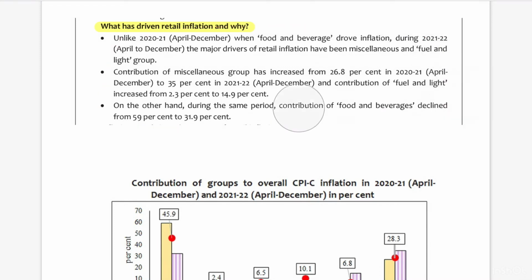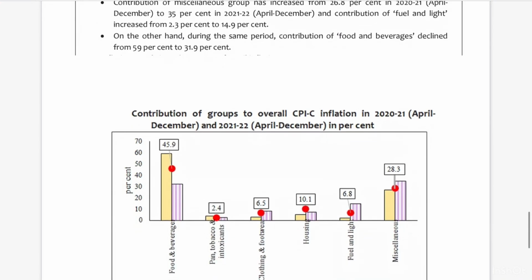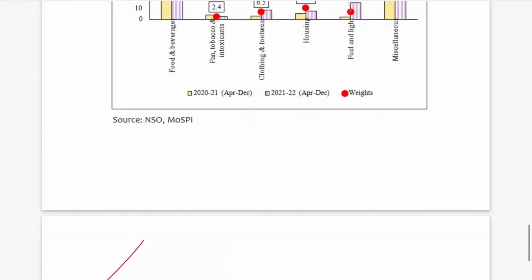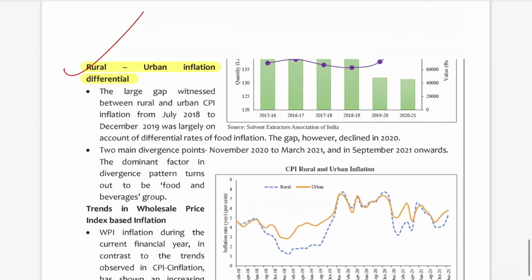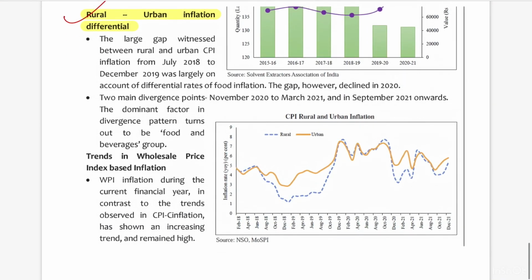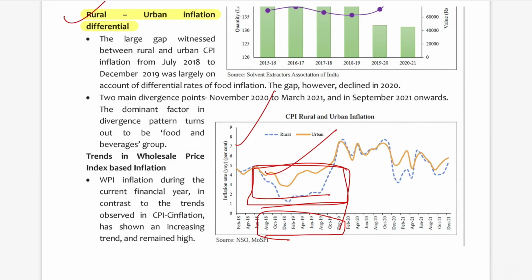So in this way you have to have an organic link between your syllabus and the Economic Survey. If you see the rural-urban inflation differential during this period, that is August 2018 to October-November 2018, there is a big gap between rural inflation and urban inflation. Urban inflation is more compared to rural inflation. What is the reason for this?